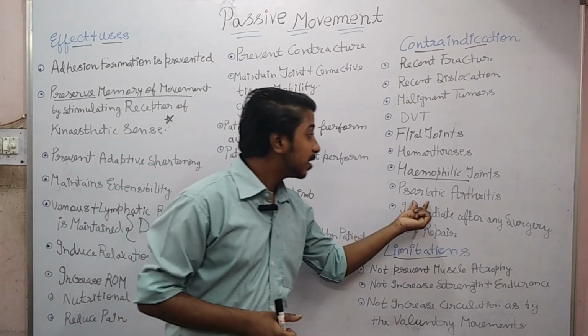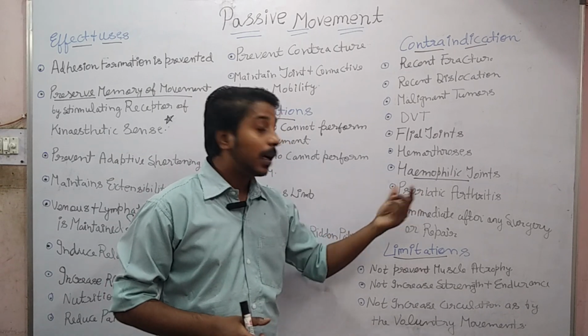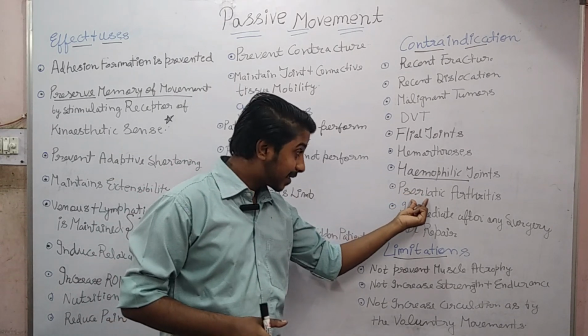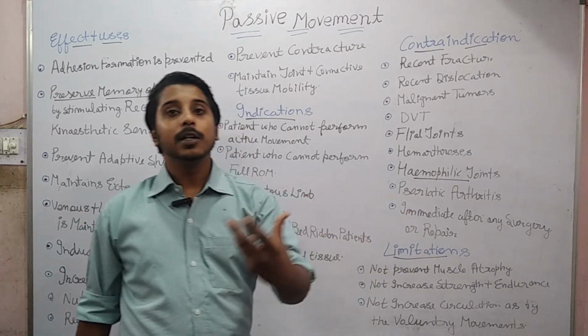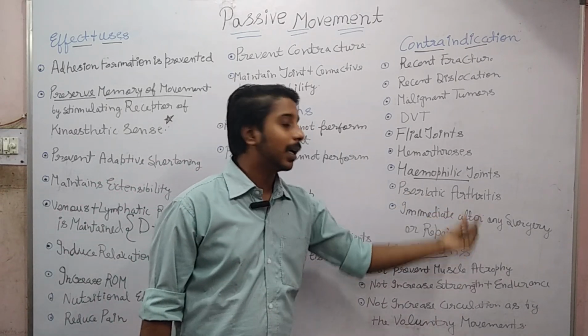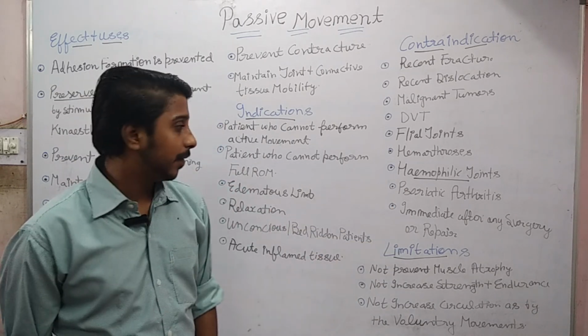and we do not give the passive range of motion. Then psoriatic arthritis, it is a special type of arthritis in which the patients who are having psoriasis develop an arthritis if the psoriasis is near to the joint structure. Okay, it can cause arthritis. Here also spread can occur, so we do not give the passive range of motion.